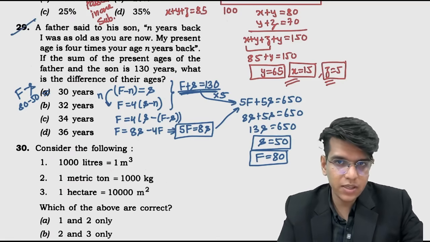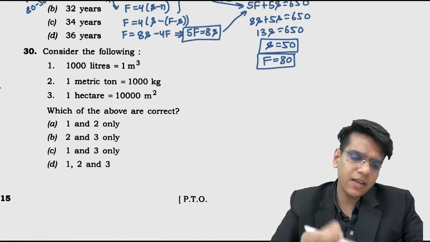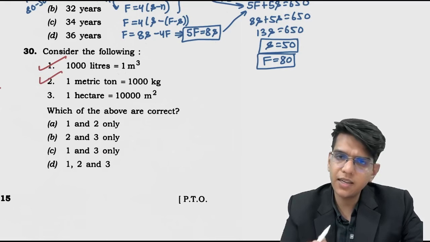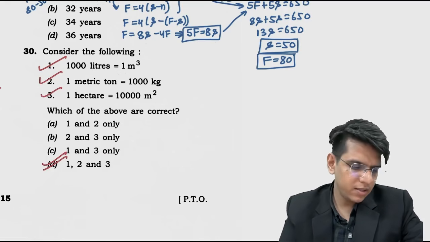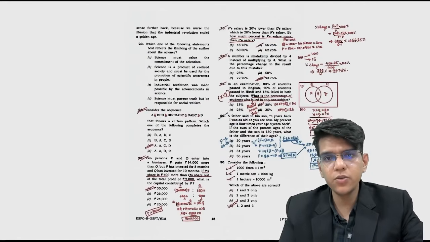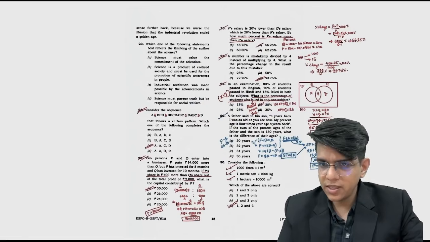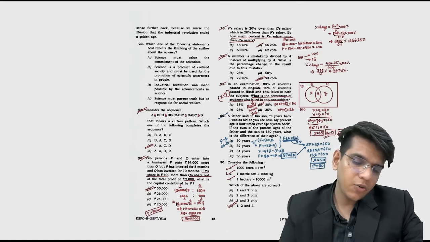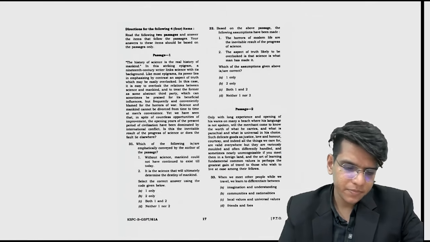डन, ठीक है, कोई दिक्कत नहीं होनी चाहिए, इजी क्वेश्चन है एक्चुअली। ओके, now consider the following statements, क्या क्या दे रखा है ये सारे आपको याद होने चाहिए, ठीक है। Units, 1 meter cube is 1000 liters, right? 1 metric ton, 1 ton is 1000 kg, correct? 1 hectare is 10,000 meters square, correct? All are correct. Recently UPSC has started these types of questions where they are using the units, they are asking about units. So very simple question. So I can see it's been 30 minutes and we have already solved reasoning and quant question up to 30. That's why I'm telling you the paper was easy in 2024.